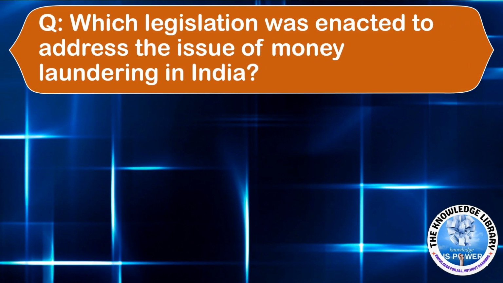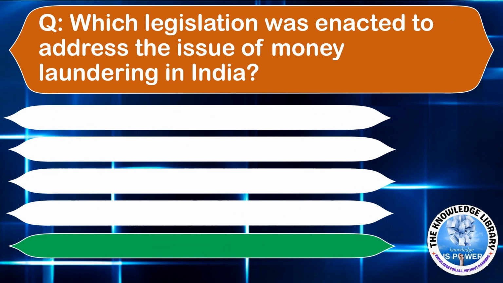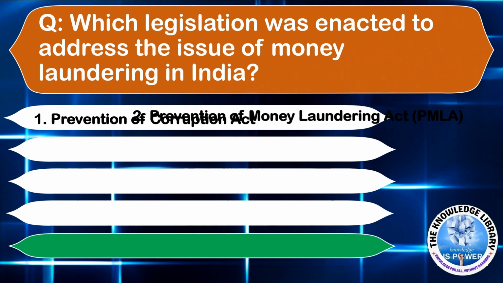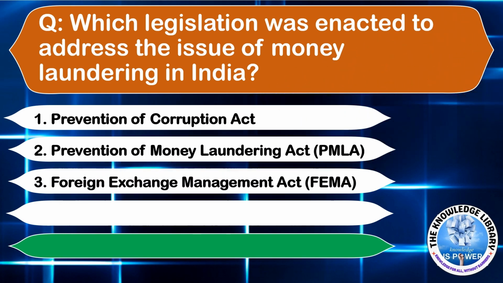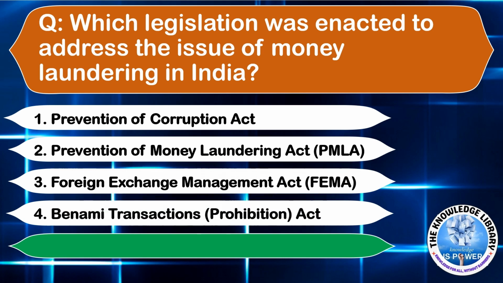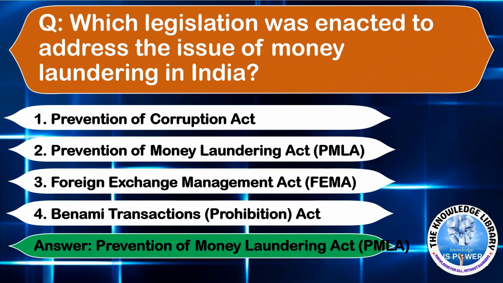The next question is, which legislation was enacted to address the issue of money laundering in India? Option A, Prevention of Corruption Act. Option B, Prevention of Money Laundering Act. Option C, Foreign Exchange Management Act. Option D, Benami Transactions Act. Answer is option B, Prevention of Money Laundering Act.